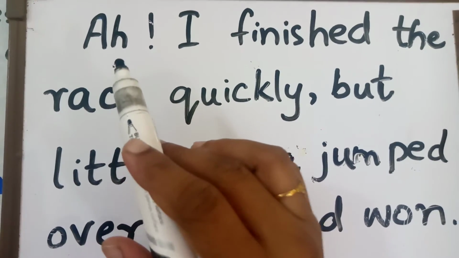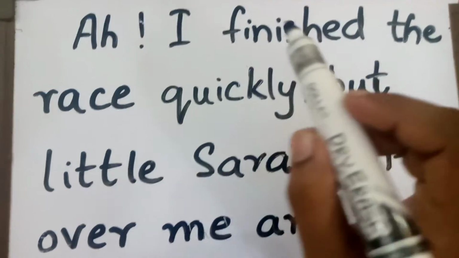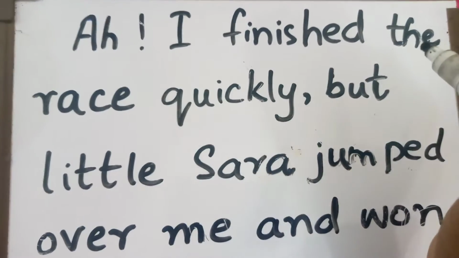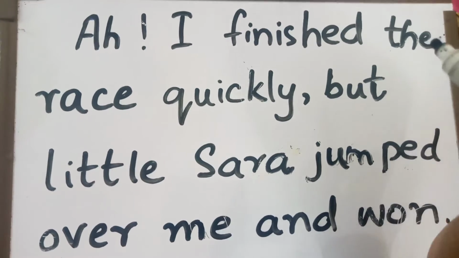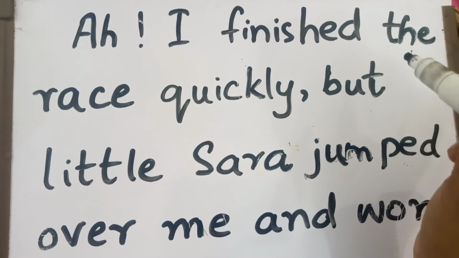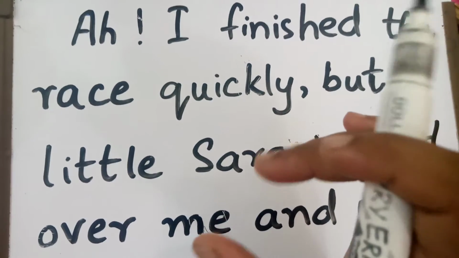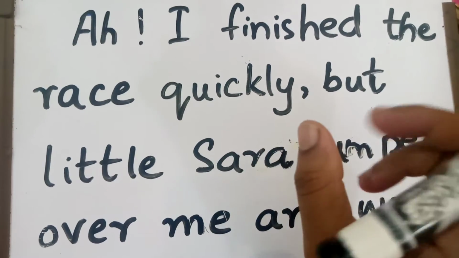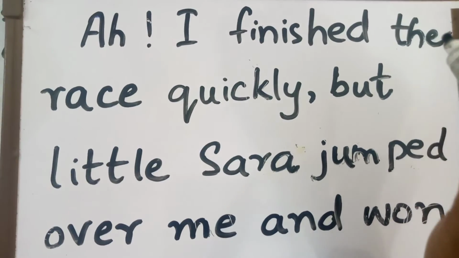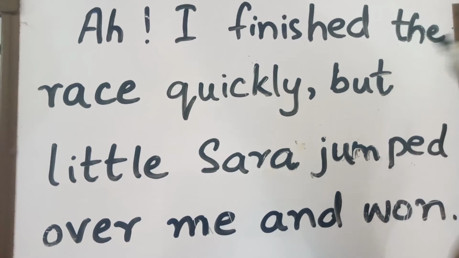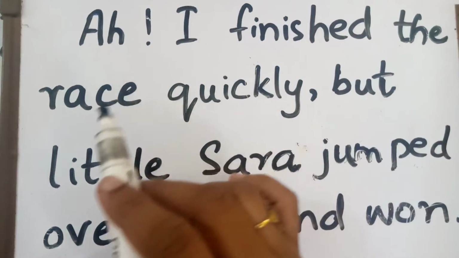Ah is an interjection. I is a pronoun. Finished, a verb. The, article. Article is part of adjective. Some categorize it as the ninth part of speech, but there are only 8 parts of speech. The is basically an article and it is considered as an adjective, right?